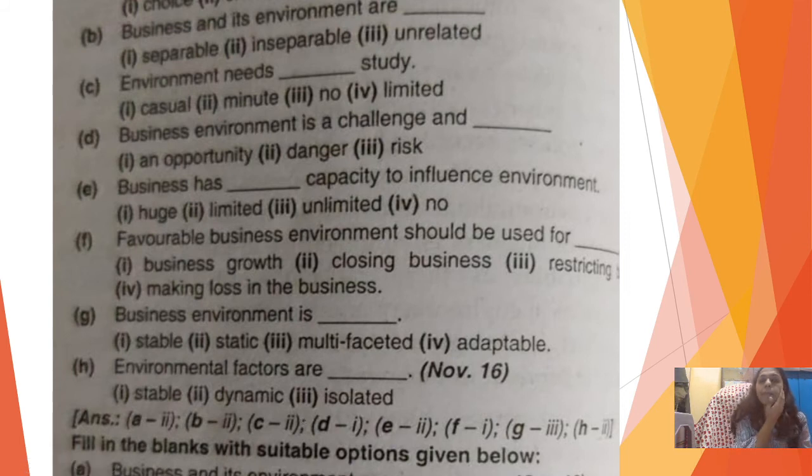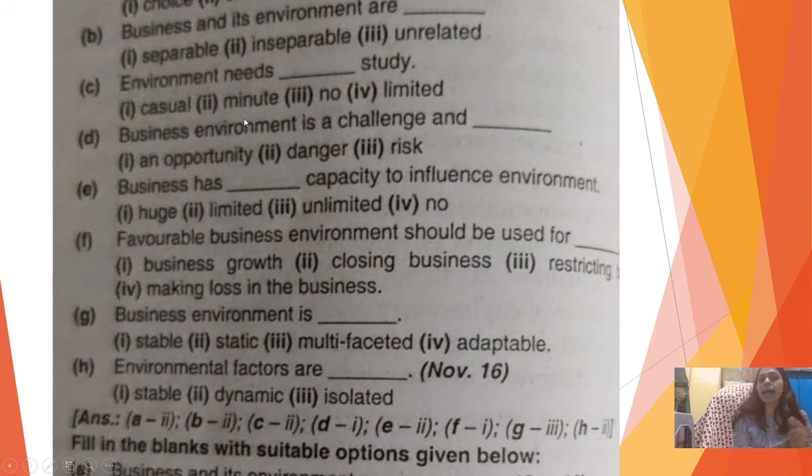Now we come back to module 2 extra MCQs. Business and its environment are dash. What is the answer going to be? Inseparable. Business and environment are inseparable. Environment needs dash study. So environment needs minute study.